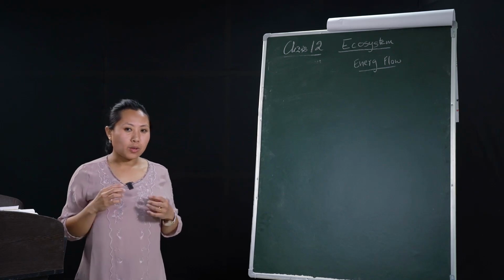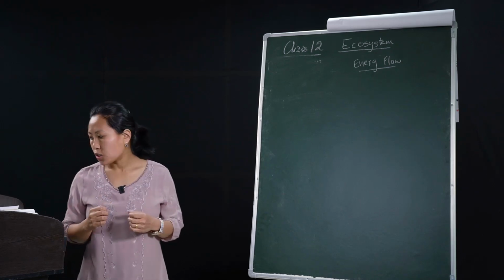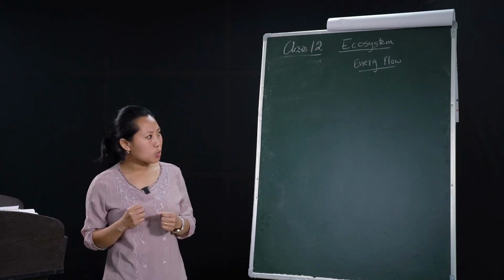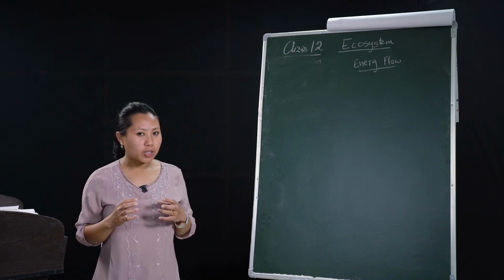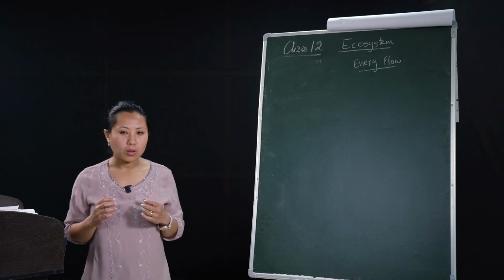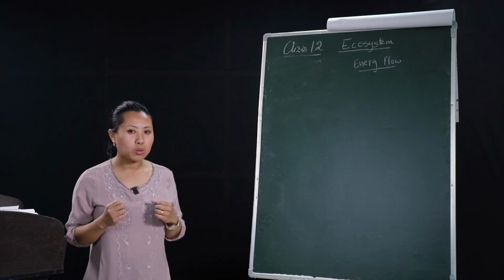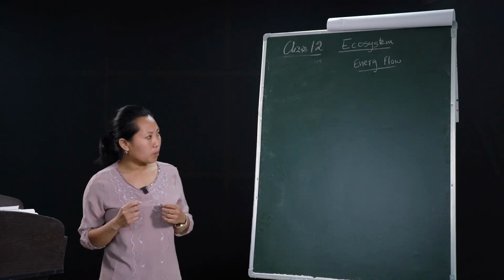Energy flow is the key function of an ecosystem, and this flow of energy in the environment is regulated by two basic laws of thermodynamics.